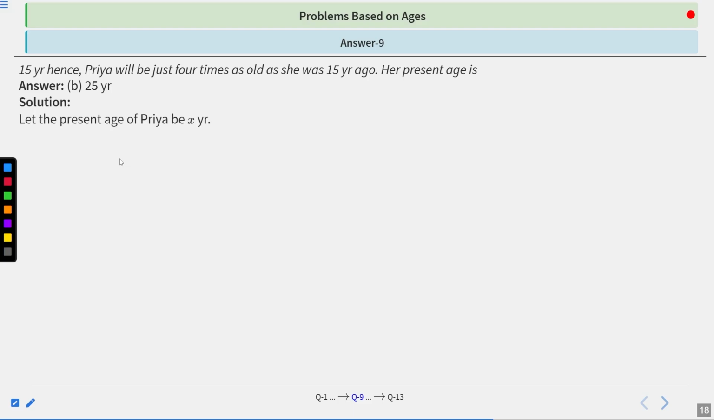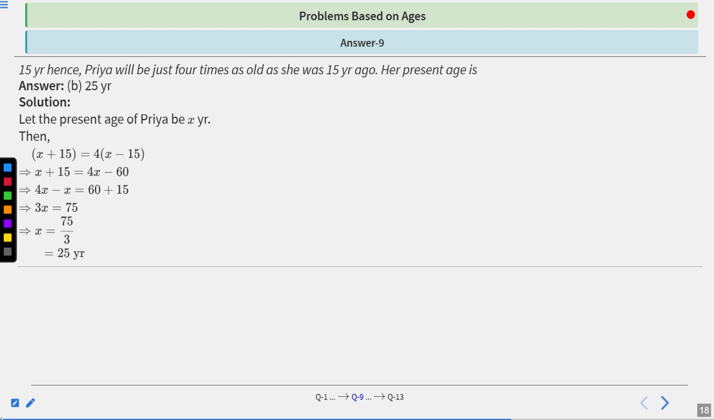So let the present age of Priya be x years. Then x plus 15 equals 4 times of x minus 15, according to the question. So we get x plus 15 equals 4x minus 60. Or we can say that 4x minus x equals 60 plus 15. So we get 3x equals 75. So x will become 75 upon 3. So we get x equals 25 years. So the present age of Priya is 25 years. So B is the correct answer. Next one.